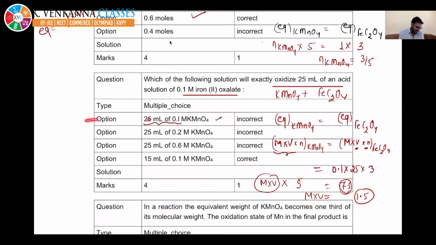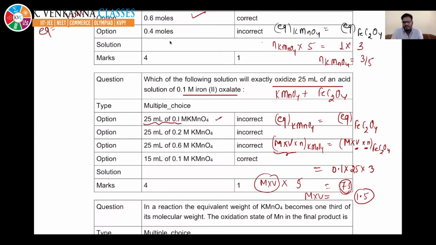In one option it is 2.5, in another the multiplication is 5, in another it is 15, but we require 1.5. So the correct answer is D. Write it down, beta.